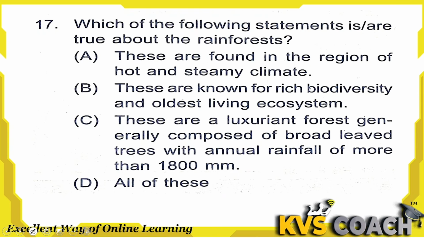Next is, which of the following statements is true about the rainforest? Let's check which statement is true. Option A, these are found in regions of hot and steamy climate. Absolutely right. Option B, these are known for rich biodiversity and are the oldest living ecosystem. Absolutely right. Next, these are luxuriant forests generally composed of broad-leaved trees with annual rainfall of more than 1800 mm. Absolutely right. All of these are right answers here.